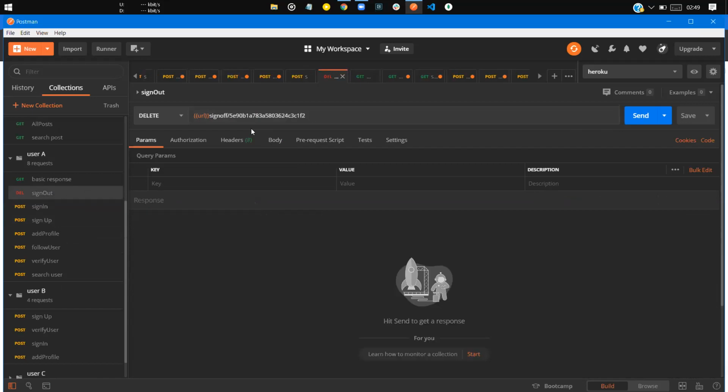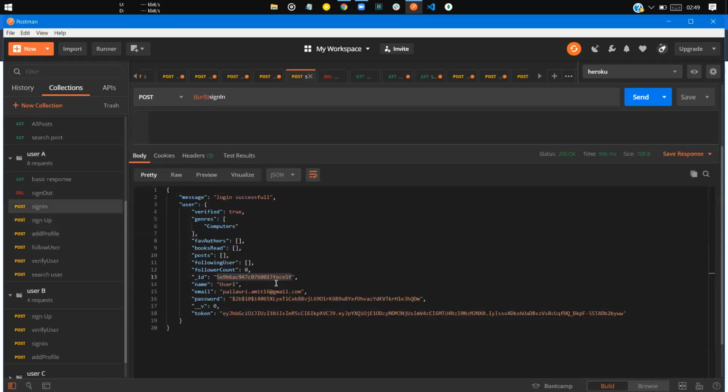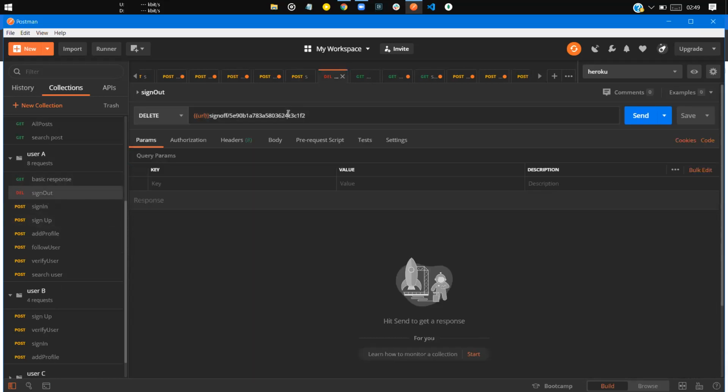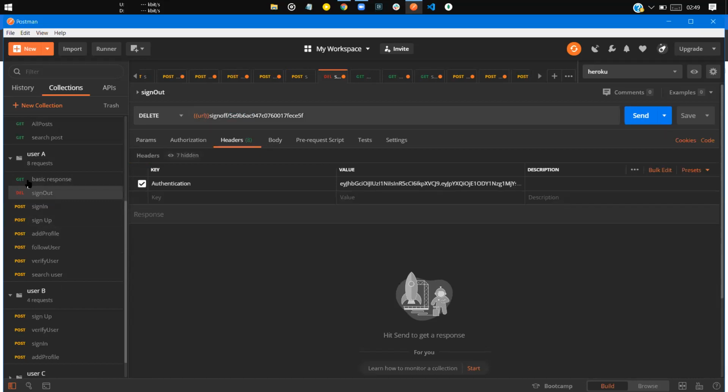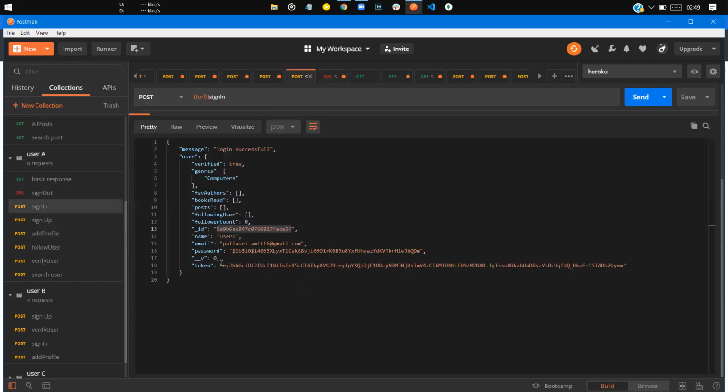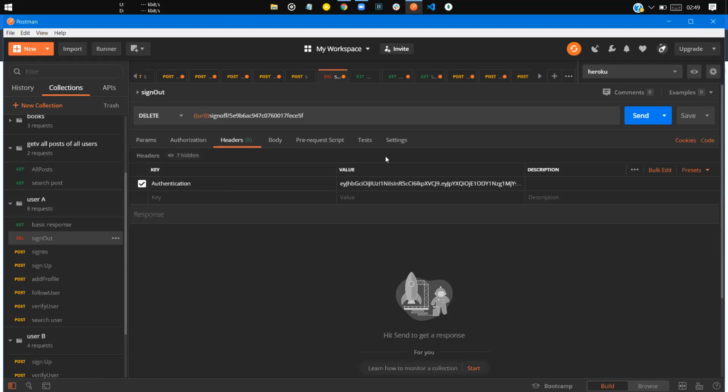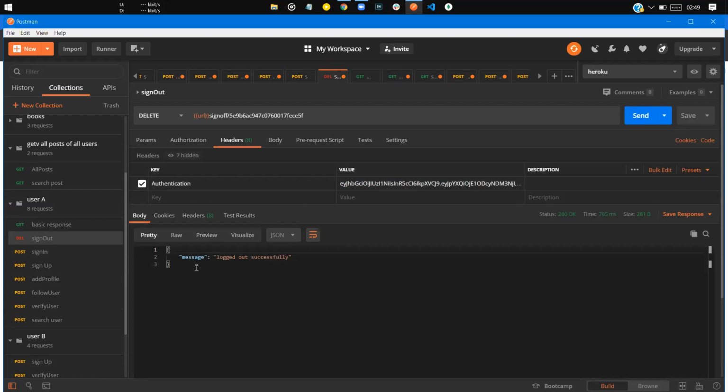So that you would see how this thing works. Yeah, I have to give the authentication token also. Okay, yeah, logged out successfully.